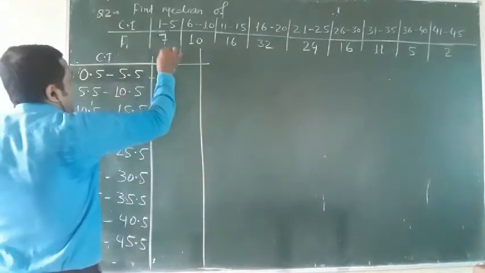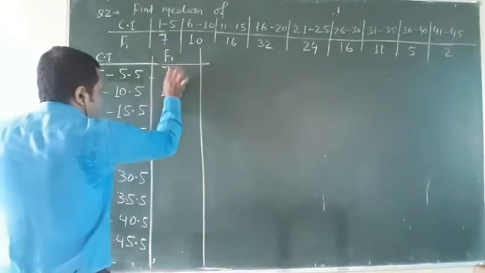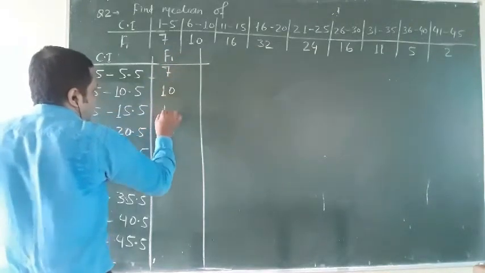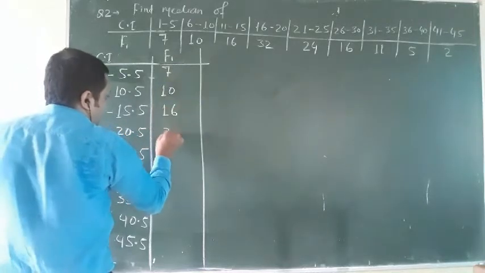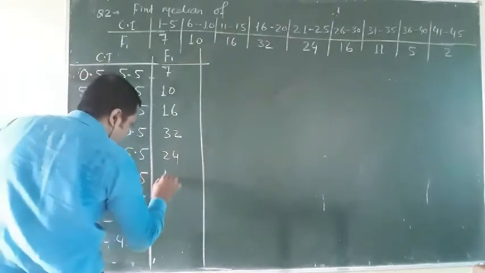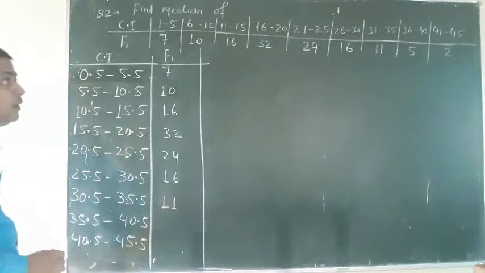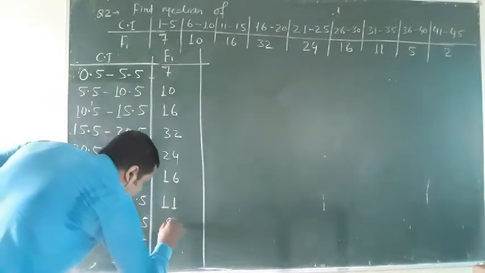Now I will write the FI. FI will be 7. Now 10, 16, 32, 24, 16, 11, 5, 2.